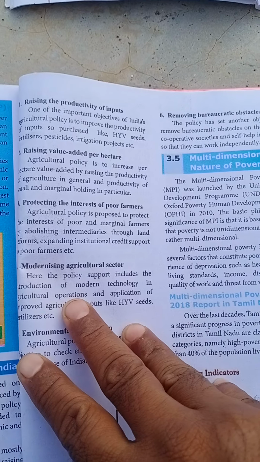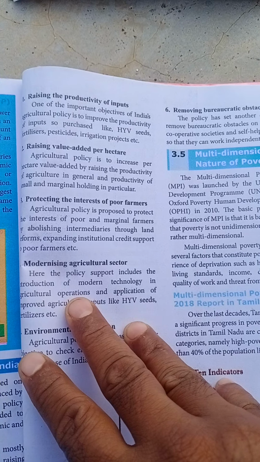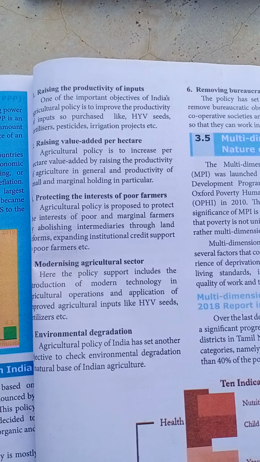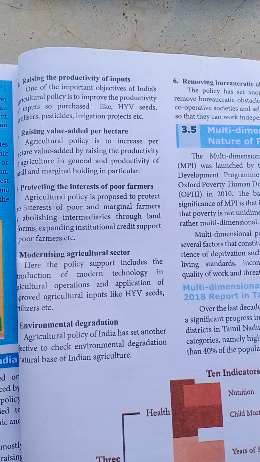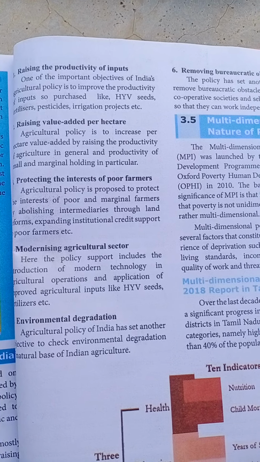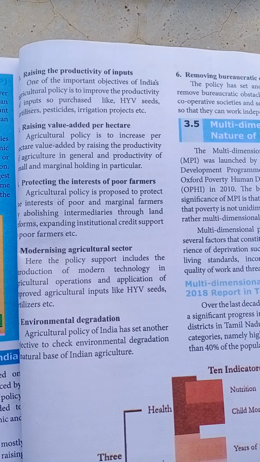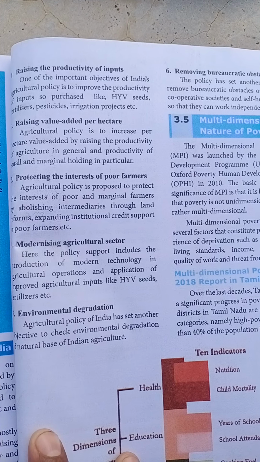Next, the second objective is raising value added per hectare. Per hectare, so how much production we have to give. That is the meaning of value added per hectare. So per hectare, how much output we have to give to the people. That is raising value added per hectare.